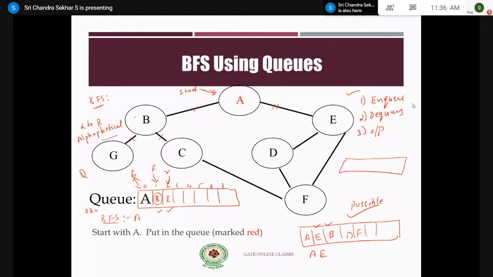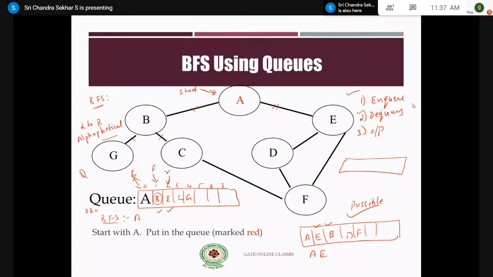Therefore, I follow the elements like A, B, C, D, E. For example, if I have G and C, what will I do? If I follow the lexicographical order, I will have to enqueue C first. Why? Because C comes before G in the alphabetical order. So you enqueue C and G, and the first step is completed.